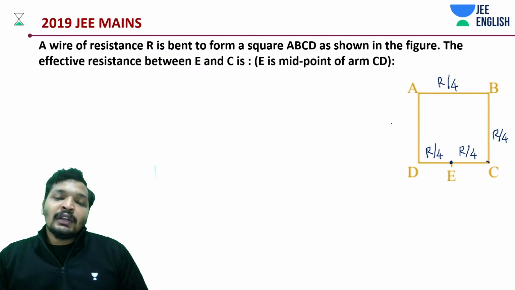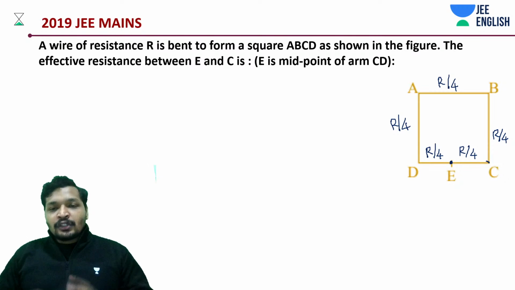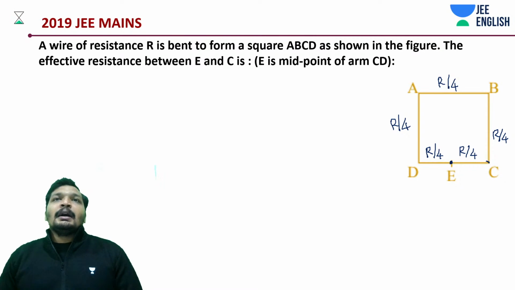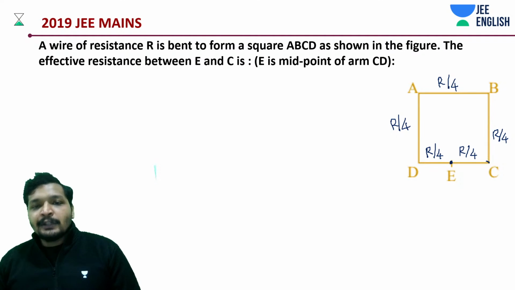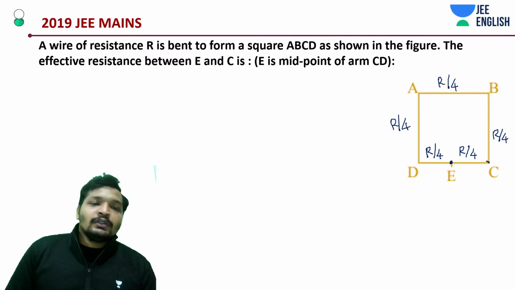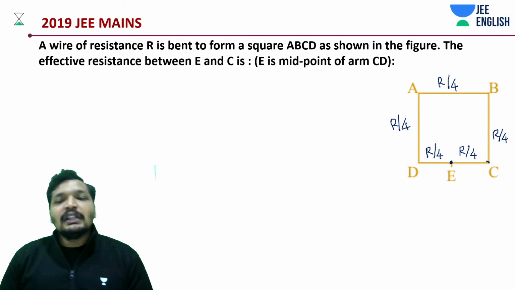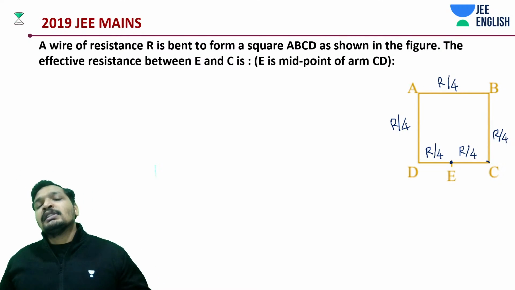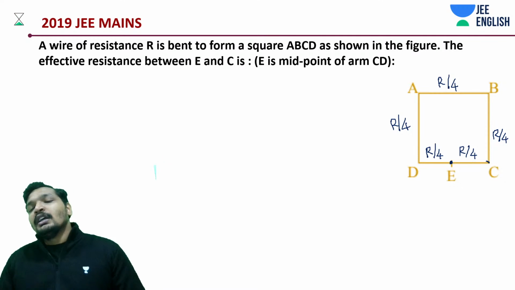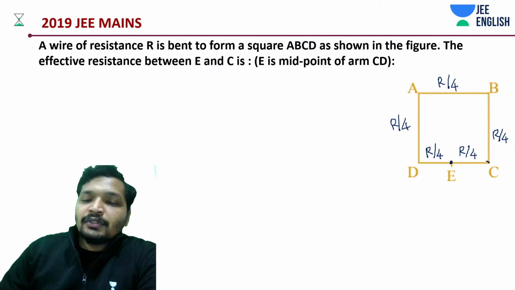What is the concept? You will have a wire, you will bend it in the form of a circle, in the form of a square, or even a polygon like a hexagon, etc. And you should be finding out the resistance between the adjacent nodes, opposite nodes, diagonal, etc. And there is one other situation where you elongate the wire. That will come to the kind of model problem soon.